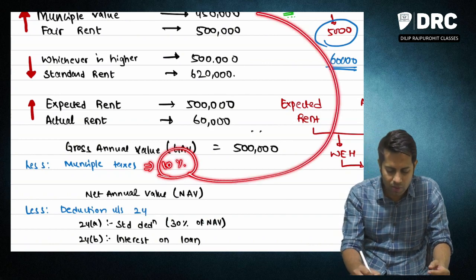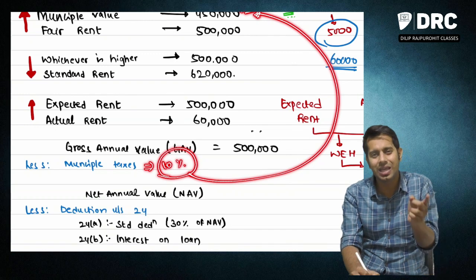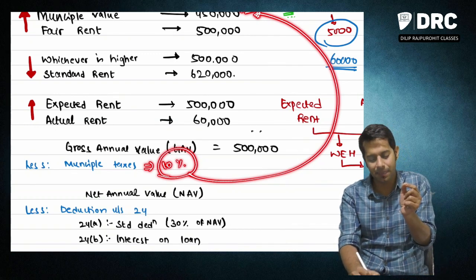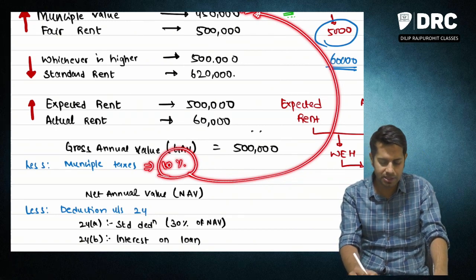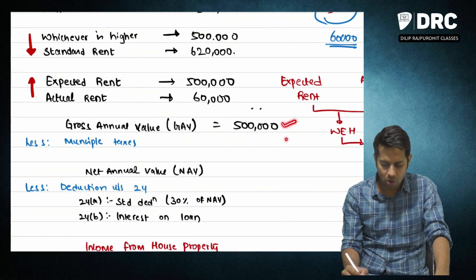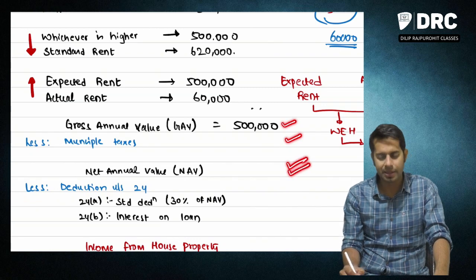Municipal taxes is required to be computed on this municipal value. So if it is given in your question in percentage format, you are required to take it as a percentage of municipal value. Now from this gross annual value, you are required to subtract municipal taxes. You will get something called net annual value.